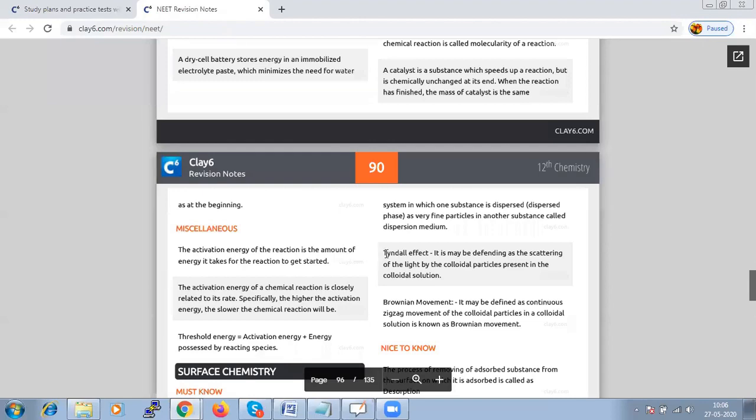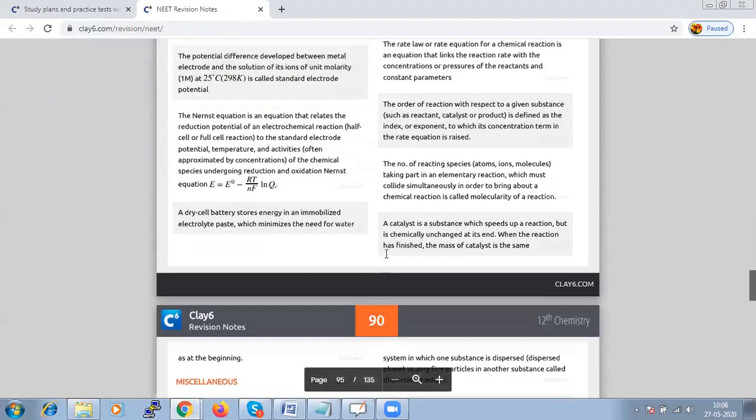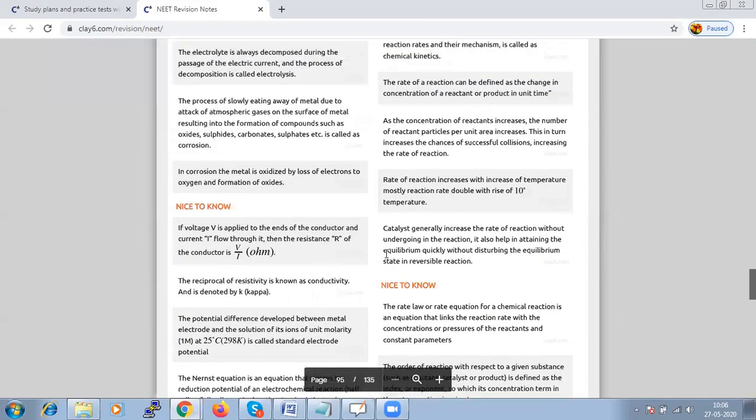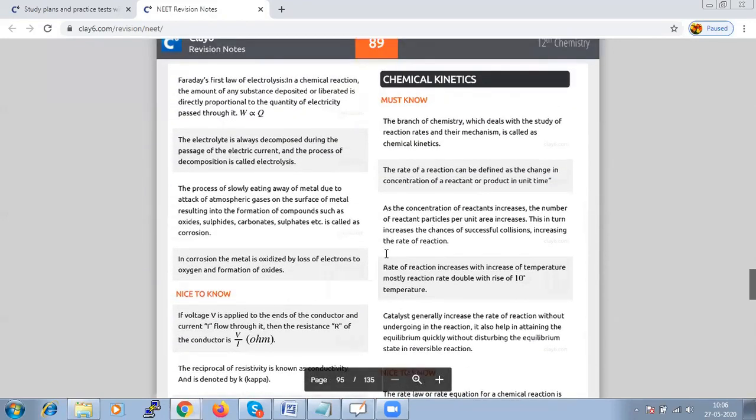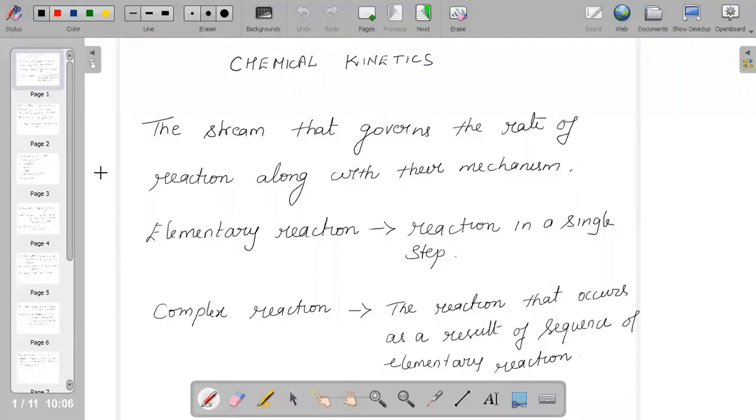When we say chemical kinetics, what is chemical kinetics? Immediately the thing that should come to our mind is the branch of chemistry which deals with the study of reaction rate and their mechanism. It is the stream that completely focuses on the rate of reaction along with their mechanism.